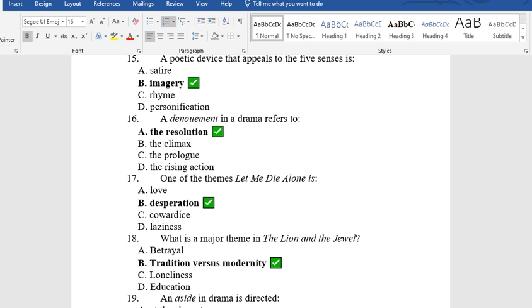17. One of the themes of Let Me Die Alone is A. Love. B. Desperation. C. Cowardice. D. Laziness. The answer is B. Desperation.